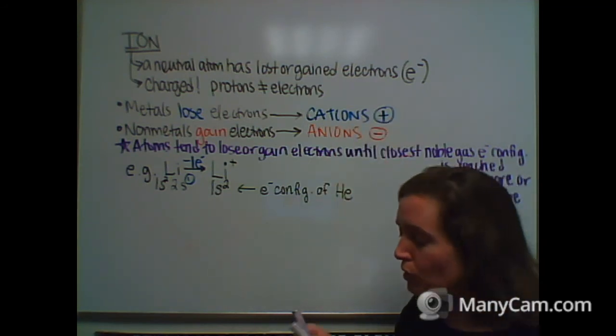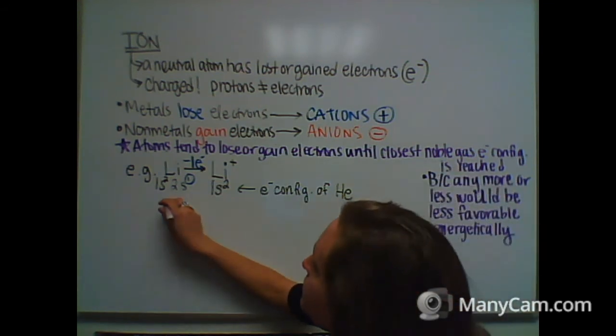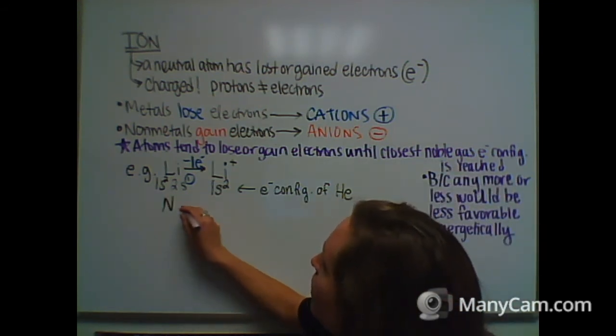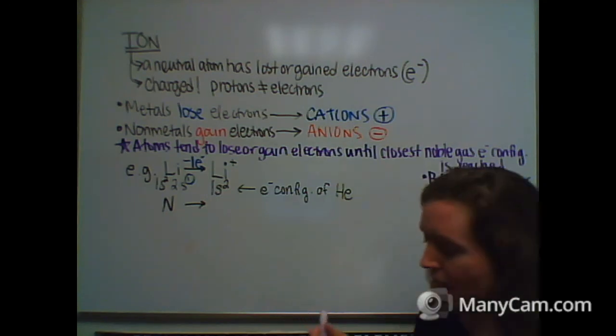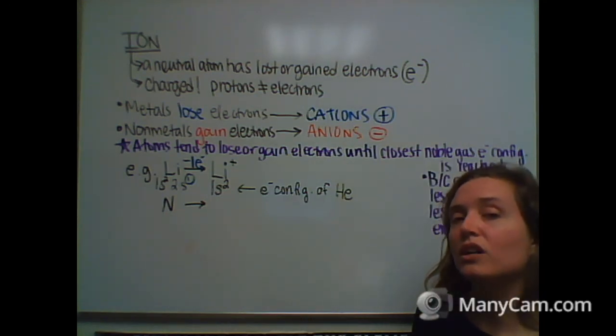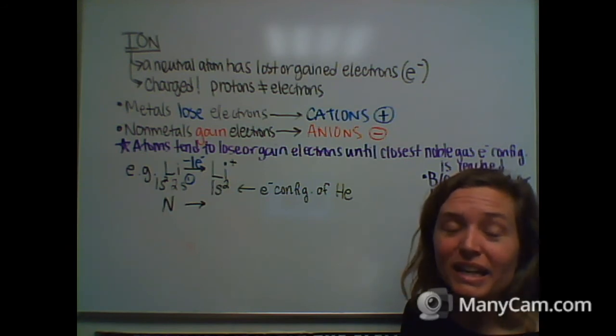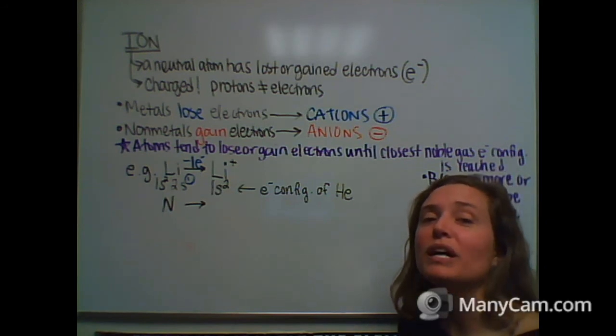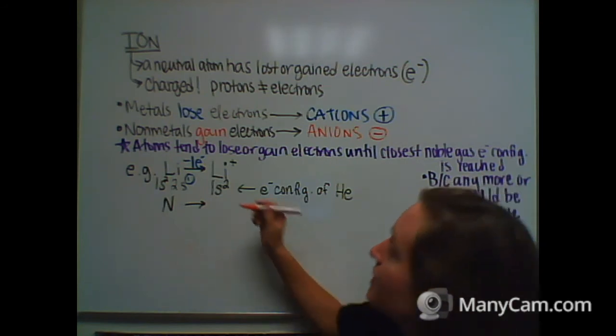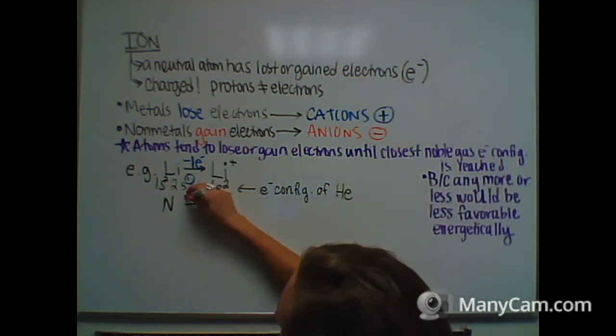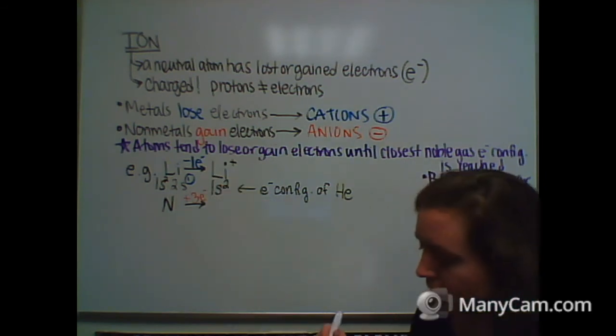Okay, so looking at nitrogen, another example, when nitrogen becomes an ion, does it lose or gain electrons? Can you check it out on your periodic table? That's right. Nitrogen is a non-metal, so that means that it's going to gain electrons. When nitrogen gains electrons, it gains 3 electrons, in fact.